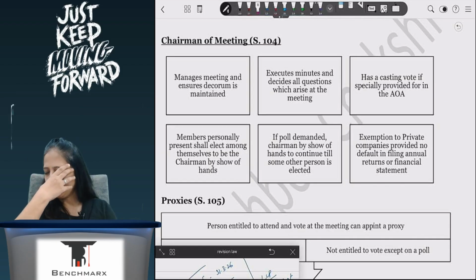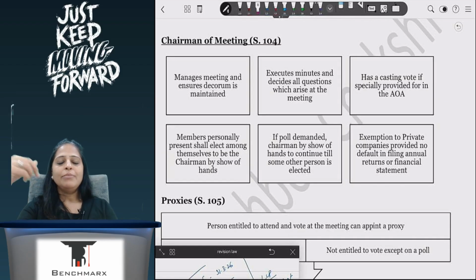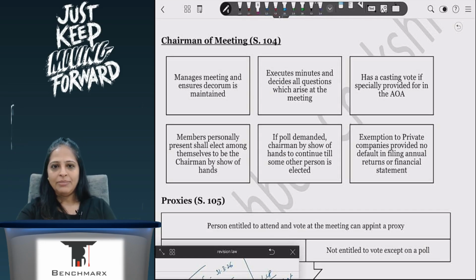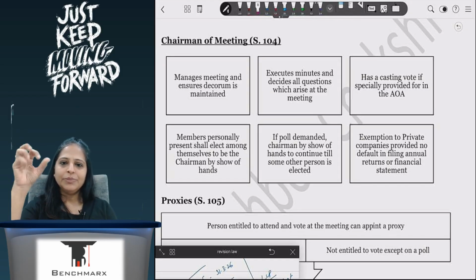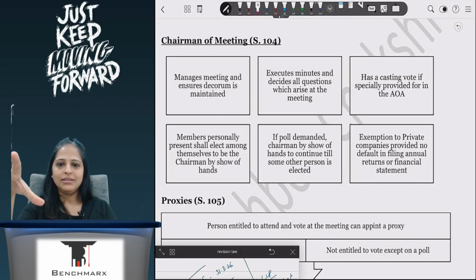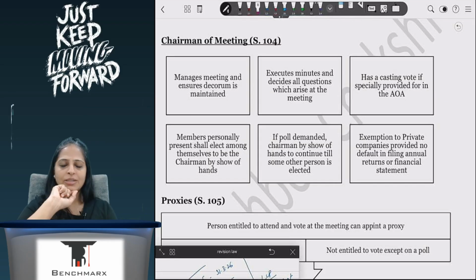The chairman is very, very important because he has to do a lot of compliances. Apart from that, he will ensure that the decorum of the meeting is maintained. If people are fighting, then he will say, sit down, don't fight. He is the person who will be elected at the meeting only. Also he will have a casting vote. If there is a tie, then the chairman will vote. This he can do only if it is provided in the articles of association. If it's not provided, then he cannot vote.